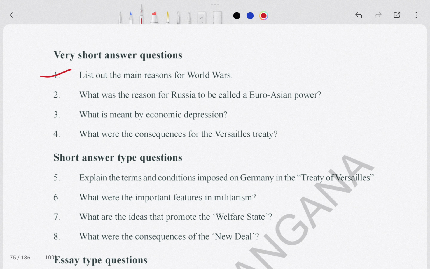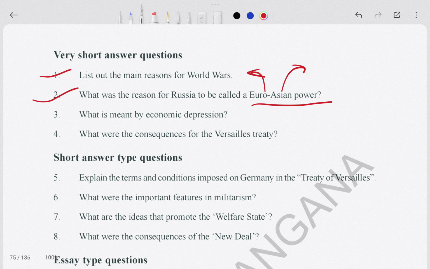What are the reasons for Russia to be called a Euro-Asian power? Why do we call Russia Euro-Asia? Euro means Europe, Asia means Asia, and we already know power. Actually, Europe means the Moscow area, the capital of Russia, Moscow. It comes in Europe, and half of the part of Moscow comes in Asia. That's why we call it that.